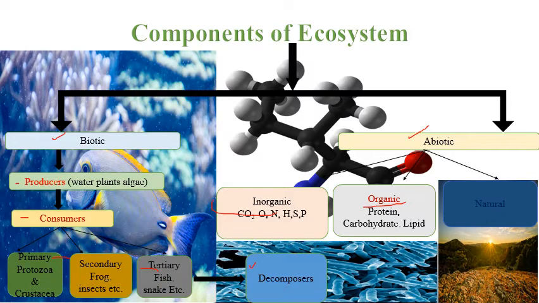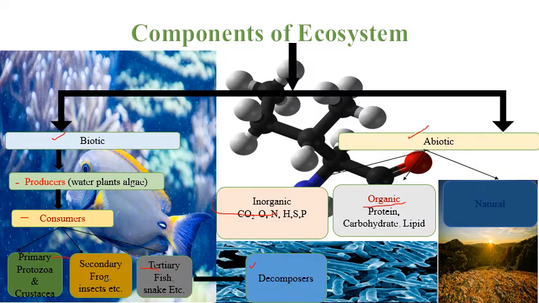The organic components are protein, carbohydrate, lipid, etc. Inorganic components are carbon dioxide, nitrogen, hydrogen, phosphorus, sulfur, etc. At the same time, the climatic or natural components of the abiotic components are like wind, temperature, soil and rainfall. As we all know, water is an important physical component.